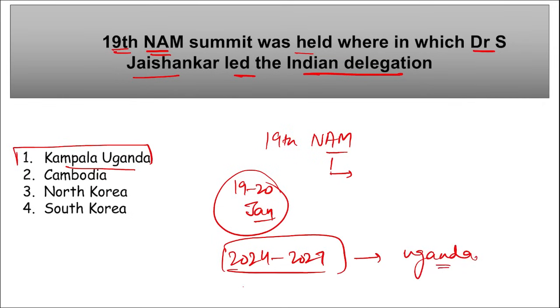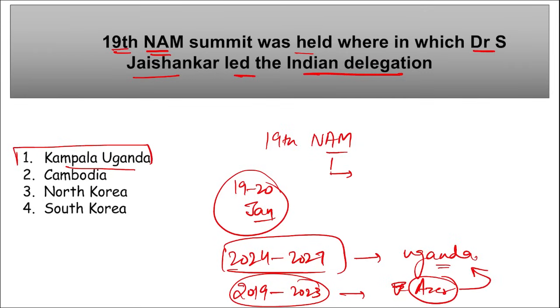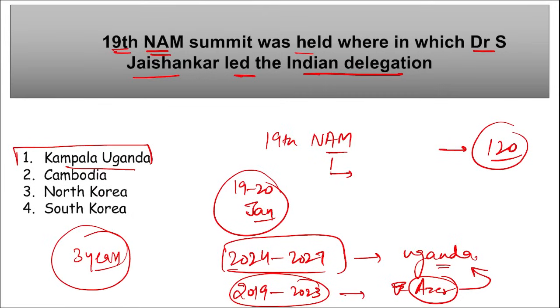Earlier, the chairmanship of this summit from 2019 to 2023 was with Uzbekistan. Oh, sorry, Azerbaijan. And now Uganda is having the chairmanship for this NAM Summit. The summit witnessed the participation of more than 120 developing countries like India, Nepal, Kenya, Sri Lanka, Vietnam, Iran, etc. This NAM Summit usually takes place every 3 years, and the last was held in Baku, Azerbaijan in 2019.